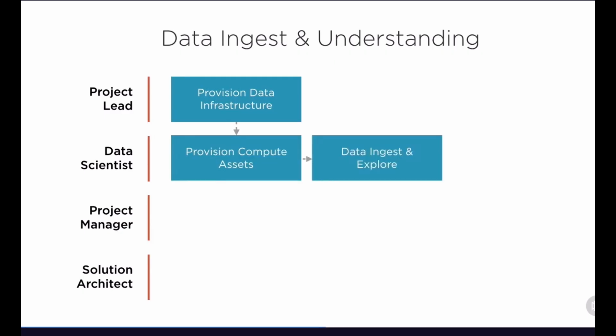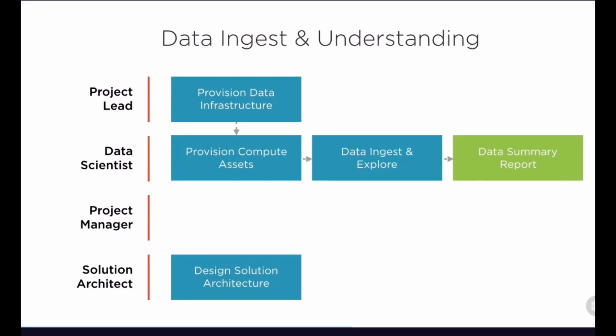And then we'll be looking to actually bring in our data and start to explore it, with that ultimately leading to a data summary report. And there are tools that are provided that we'll talk about in upcoming clips that Microsoft has provided to make this report creation easier. But then for the solutions architect, we're going to be looking at designing that architecture to make sure that that is in place, and then ultimately having a diagram that can be included within our project documentation.